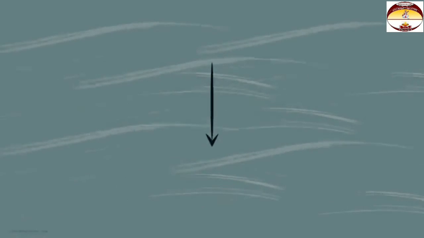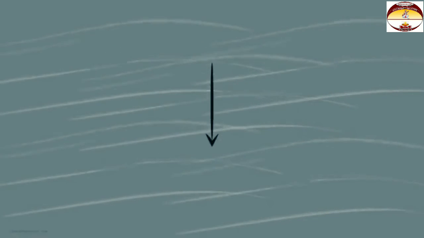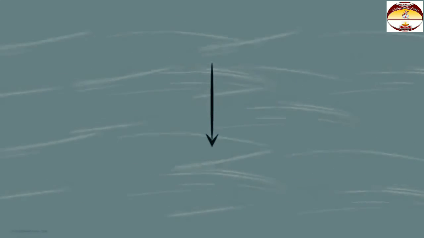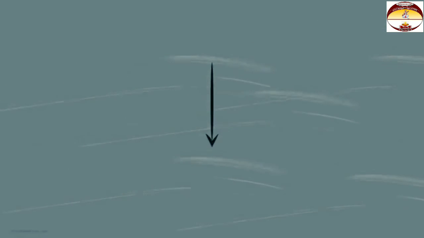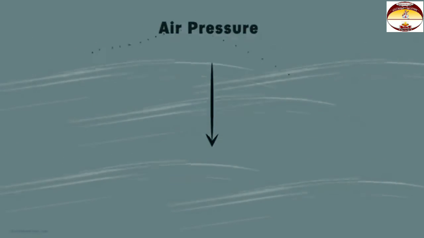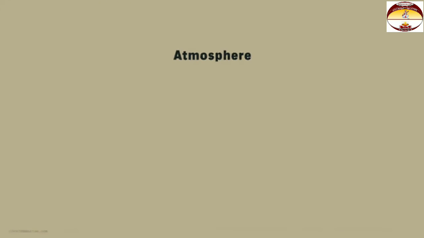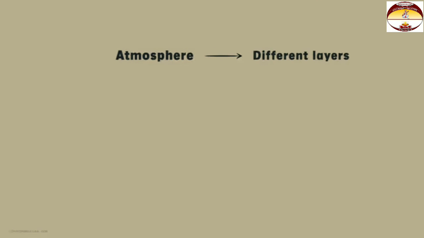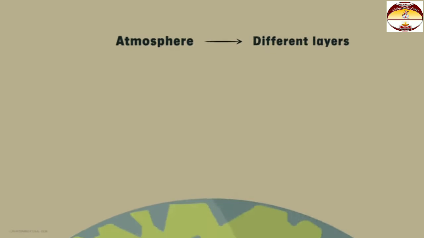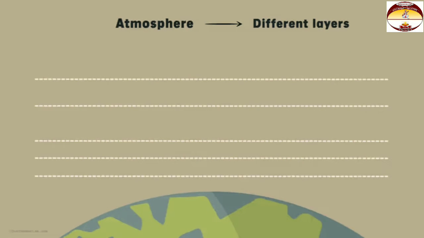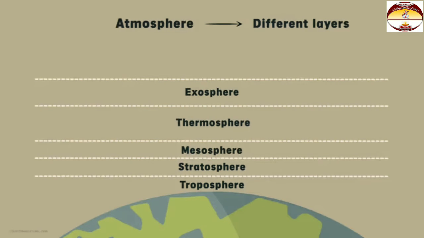Just like water, air is also being pulled down by the Earth's gravitational force. This force applies pressure on the air in the downward direction. The pressure exerted by air is called air pressure or atmospheric pressure. Did you know that the atmosphere is divided into different layers? The atmosphere is divided into 5 layers, namely the troposphere, stratosphere, mesosphere, thermosphere and exosphere.